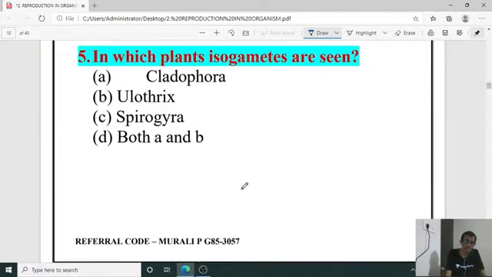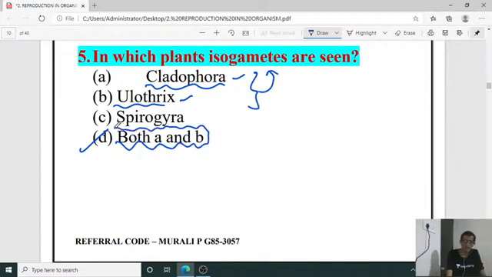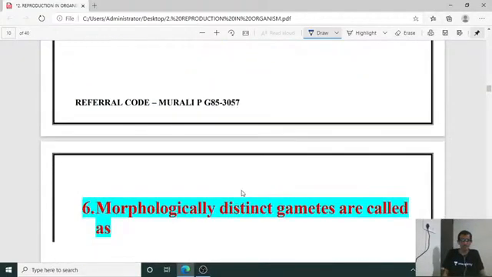So the right answer, fourth one, isogametes. The fifth one, in which plants isogametes are seen? In which plant member isogametes are seen? It is Cladophora and Ulothrix. In the Cladophora and Ulothrix, we can observe the isogametes. So the right answer is D, both A and B are right. And in Chlamydomonas also isogamete is there, isn't it? Next question.